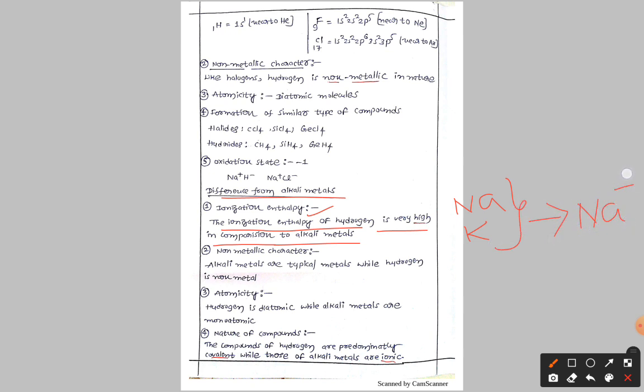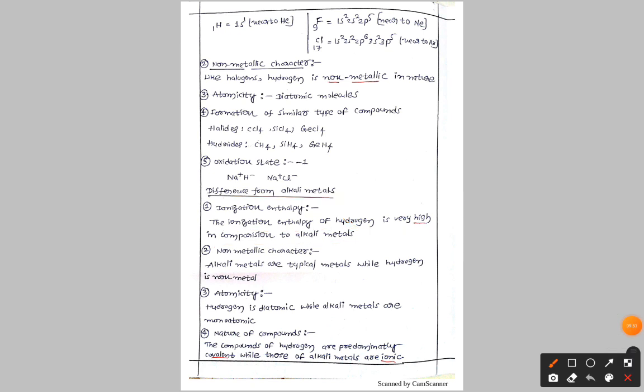That's why we use them in the photoelectric effect also, the first A group elements. Why? Because with less ionization enthalpy, they can easily lose the electron, and once they lose the electron, they get the noble gas electronic configuration. So the first A group elements have low ionization enthalpy, but the ionization enthalpy of hydrogen is very high. That is a difference.